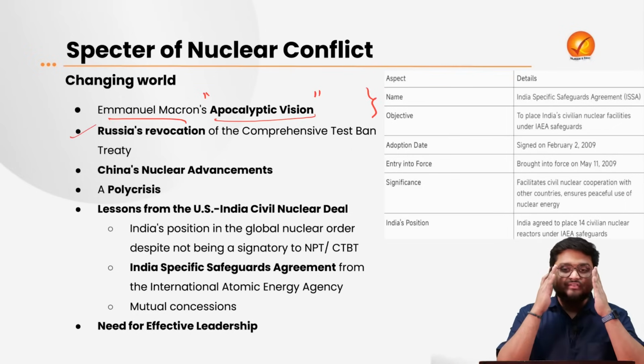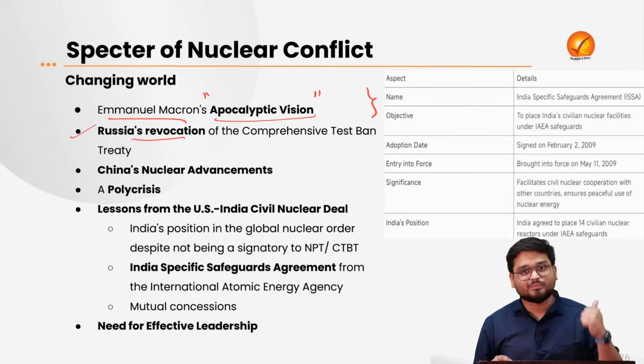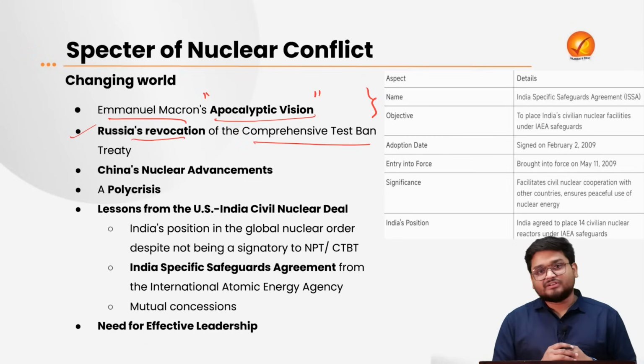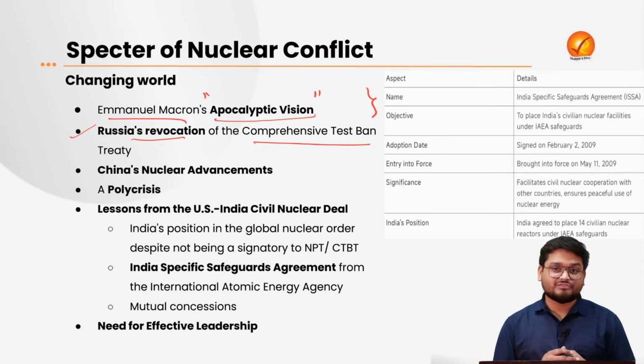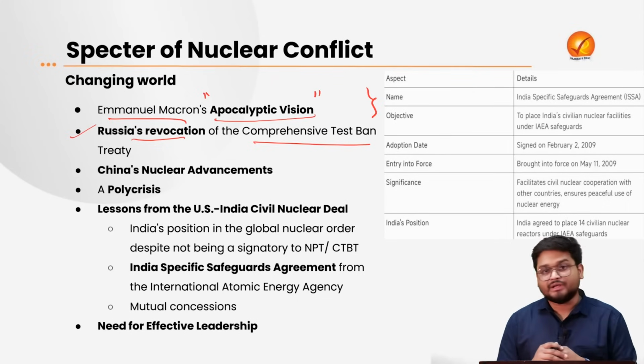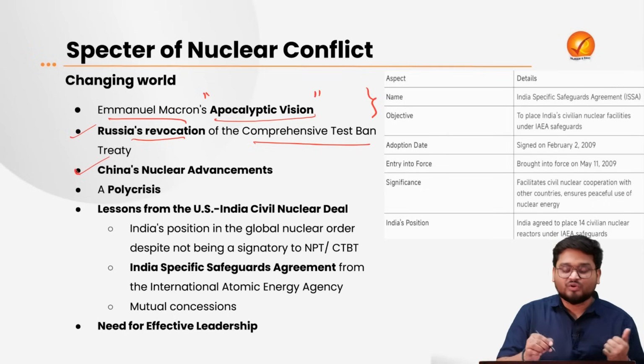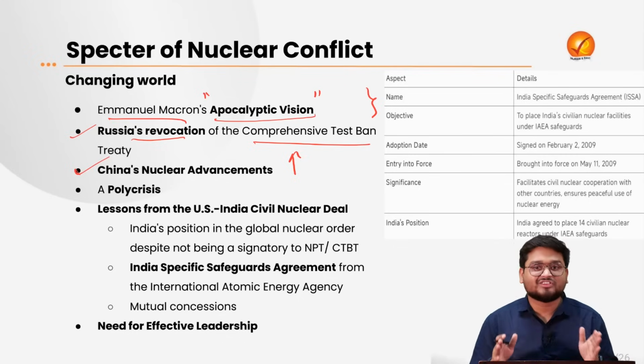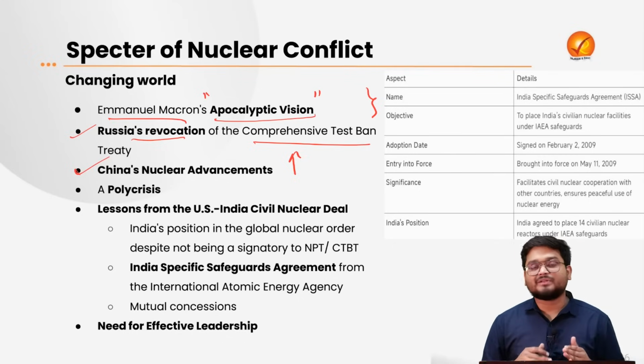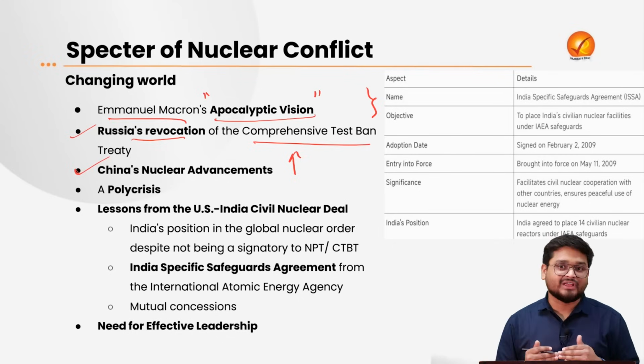Next, we have to also understand that recently Russia revoked its support for the CTBT, which is a signal that Russia is not on board with the normal nuclear conventions. Next, China's nuclear advancements are also increasing at a breakneck speed. China is fitting nuclear weapons into various aerial and marine vehicles.